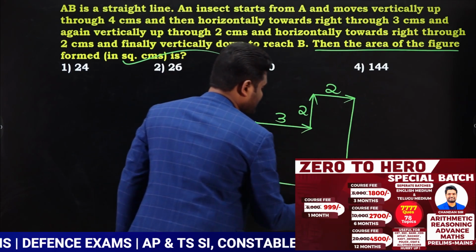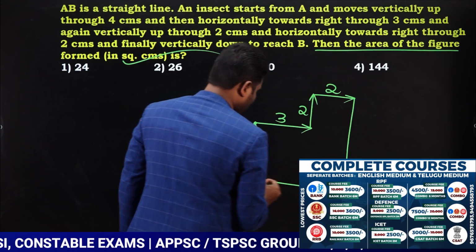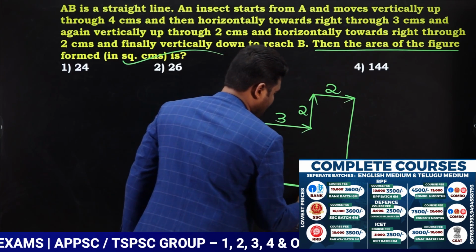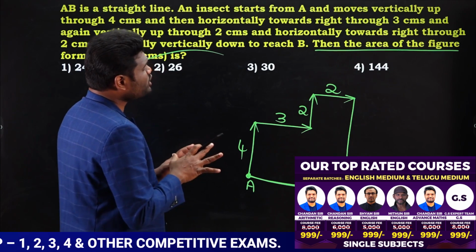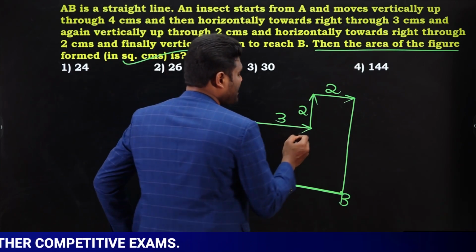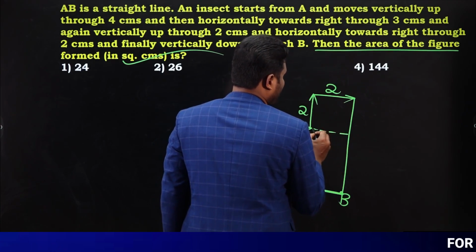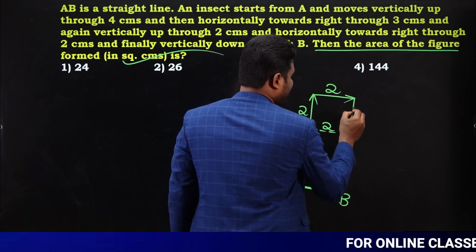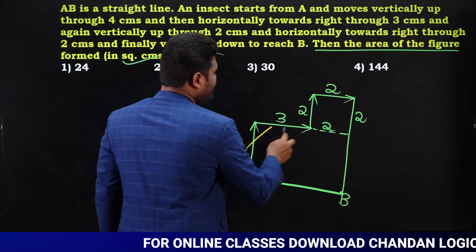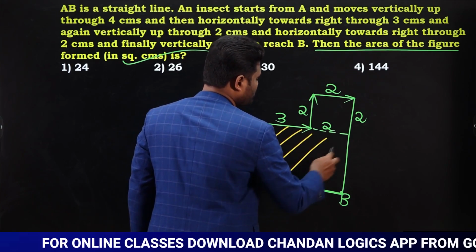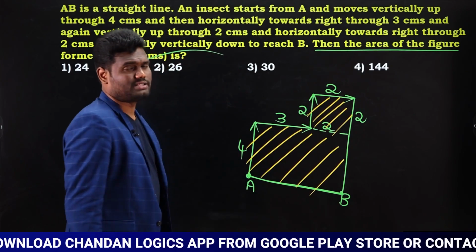As per the question, it is clearly said that AB is a horizontal straight line. Now this is A and this is going to be B. Our question is to know the total area covered. If you observe here, this is going to be 2, and even this is also going to be 2. Observe carefully, we need to know this total area. Once we calculate it, automatically we can say the answer.